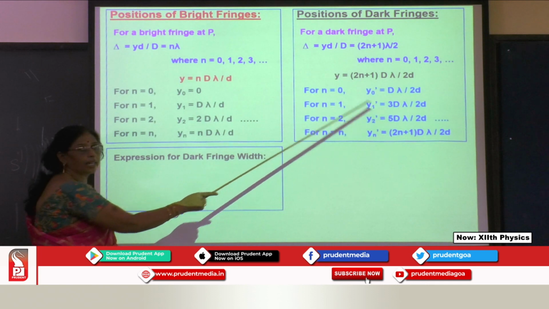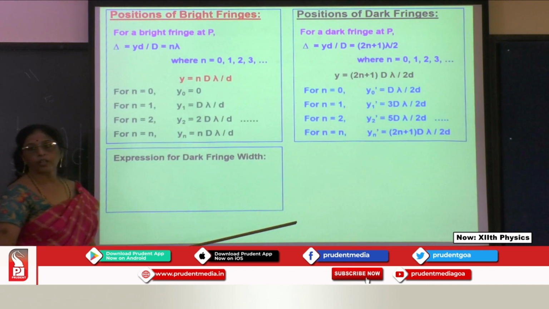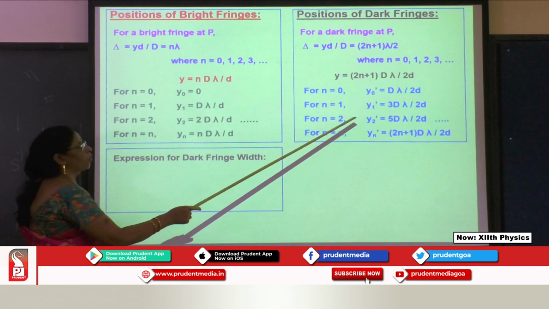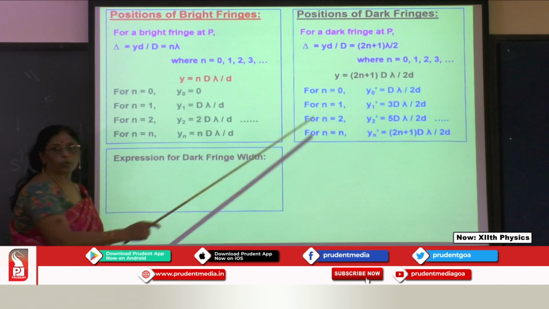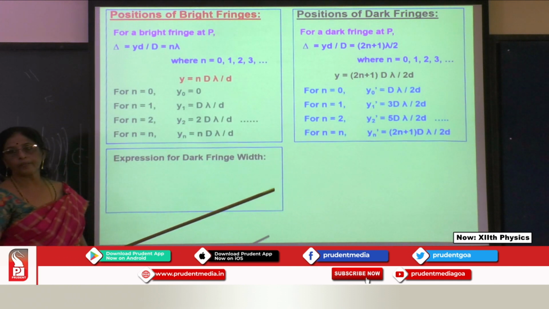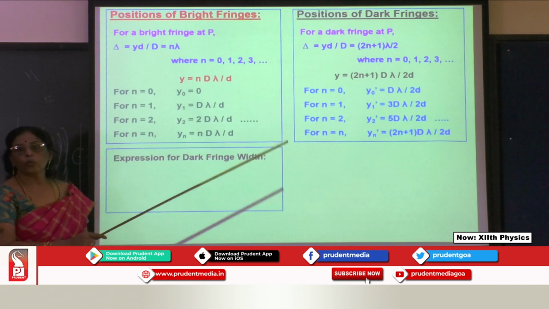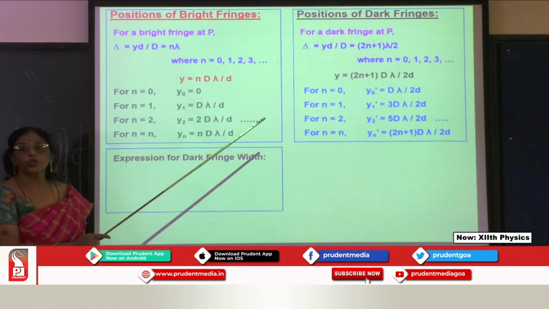Now we consider the dark fringe. y1 dash is 3 lambda D by 2d, and here y2 dash is 5 lambda D by 2d. So when you subtract, y2 dash minus y1 dash is 5 lambda D by 2d minus 3 lambda D by 2d. What is the value of 5 minus 3? 2.